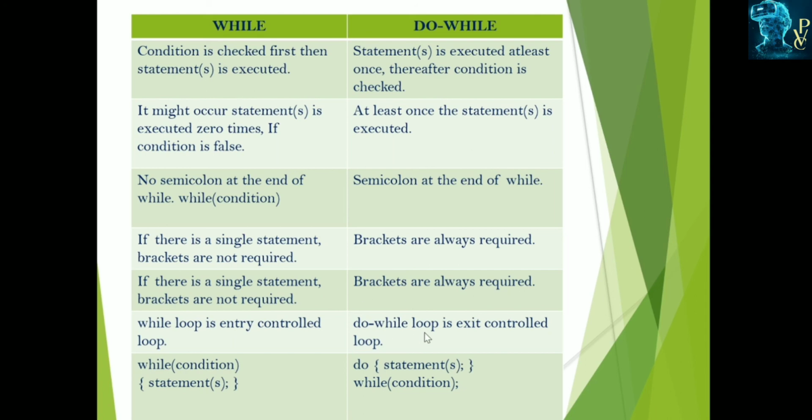And do while is called exit control. It enters the loop first and afterwards it checks the condition. So we call this the exit control loop. The syntax for while is while, condition, and a number of statements, and this is the body of the loop. For do while, do, the body of the loop, and next it checks the while condition. So this is the difference between while and do while loop.